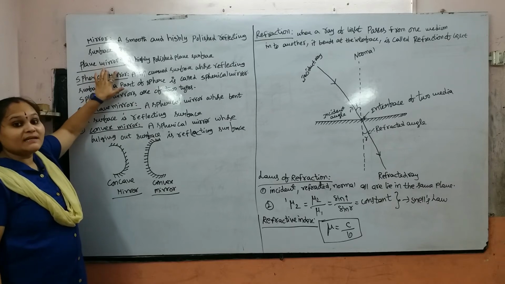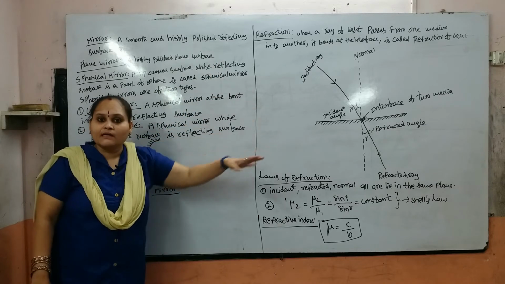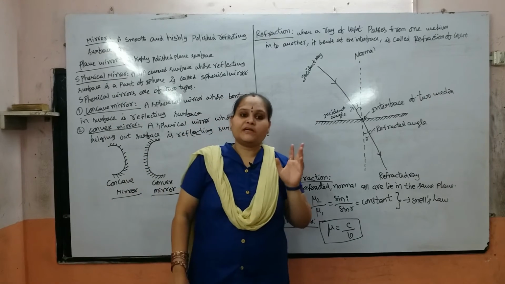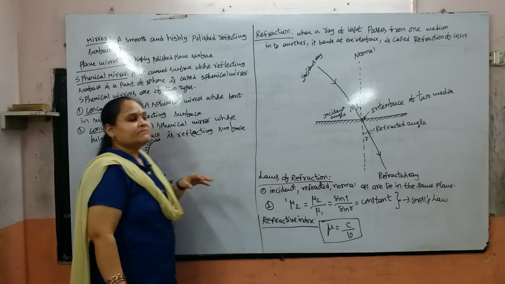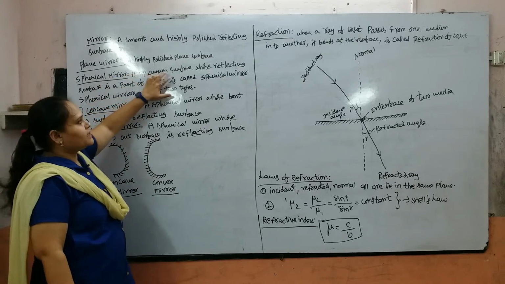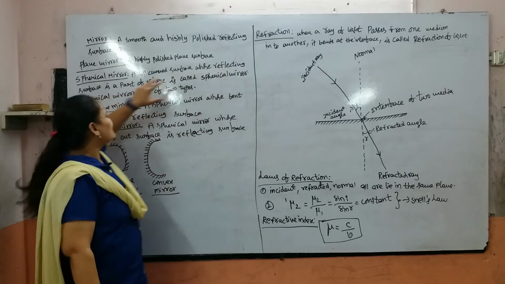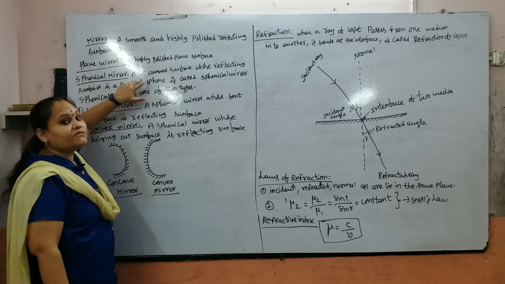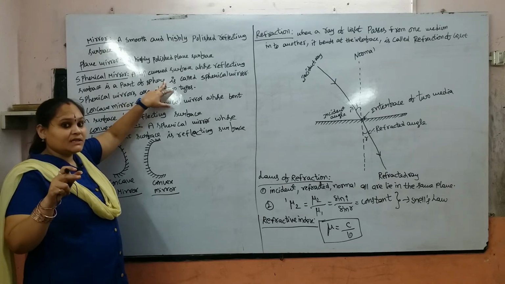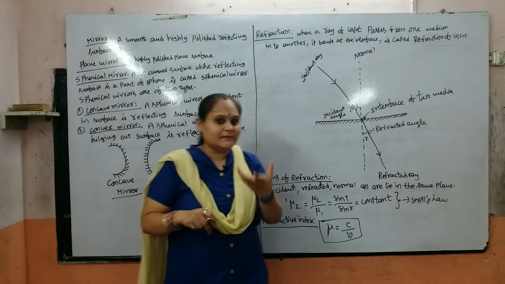What is meant by a plane mirror? A highly polished plane surface is nothing but a plane mirror. And a spherical mirror is a highly polished curved surface whose reflecting surface is a part of a sphere. A plane mirror simply means a highly polished plane surface.